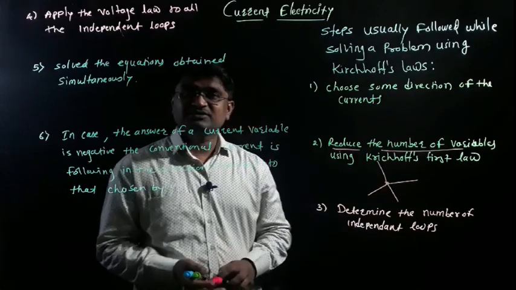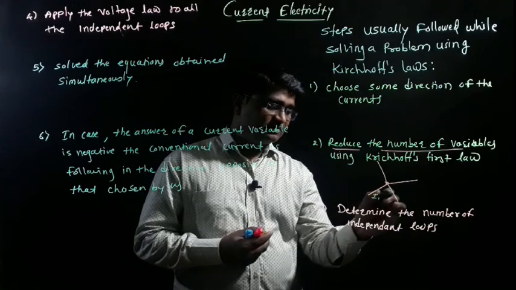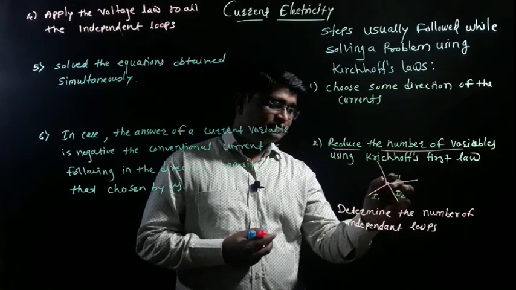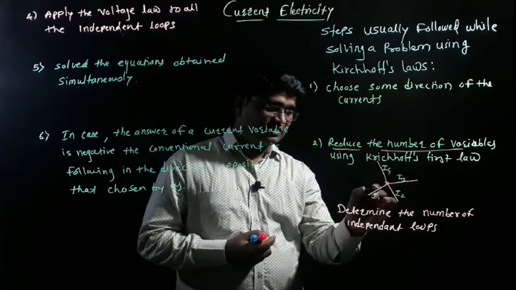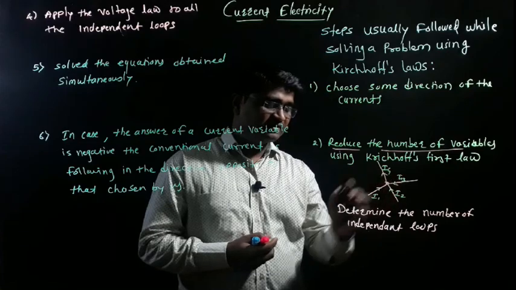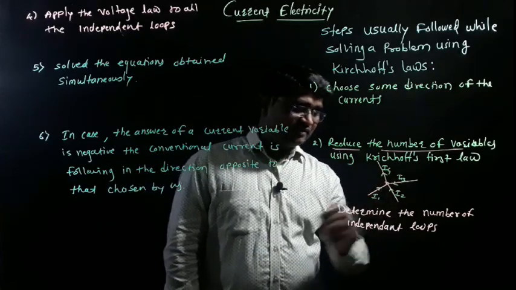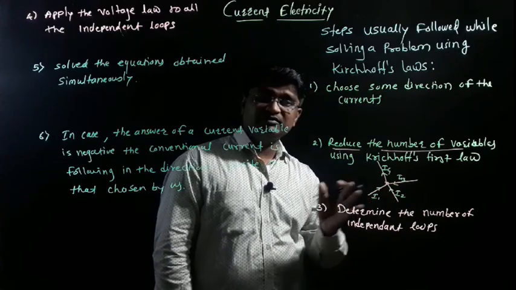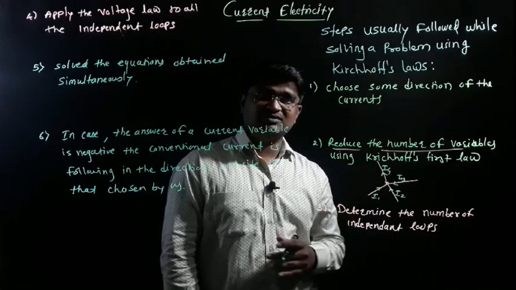Imagine that there are different currents, I1, I2, I3 and I4. All those electric currents are moving towards the junction and only one current is moving away. According to the sign convention, the electric currents moving towards the junction are positive, and those moving away are negative, and the sum is equal to 0.